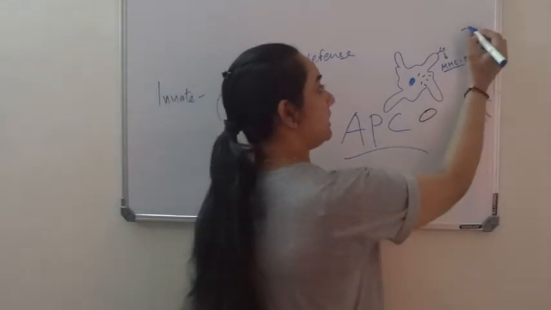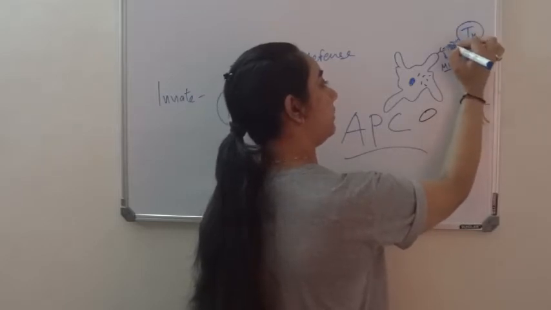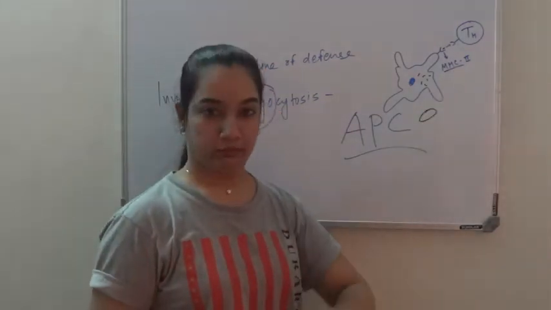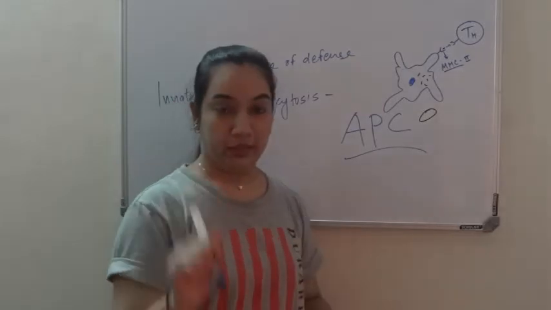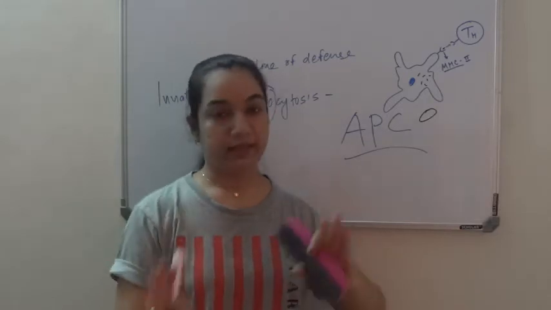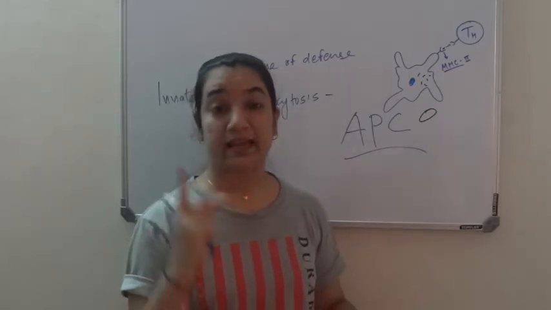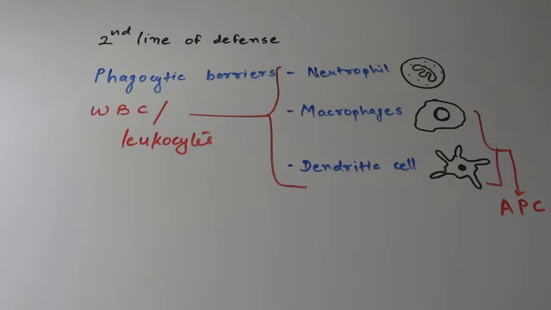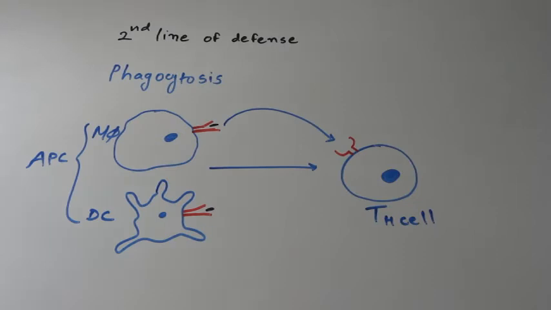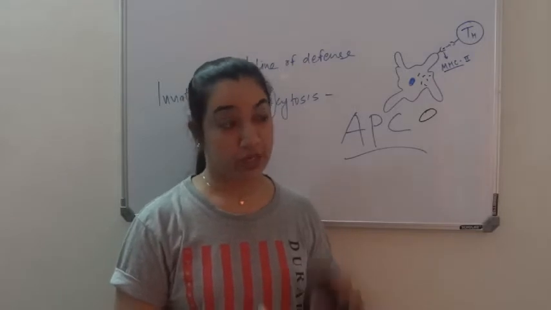Now the T helper cell can recognize this particular pathogen part or peptide and it will show a further immune response. So where I was telling about phagocytosis, neutrophils, macrophages and dendritic cells take up the bacteria and digest it. One extra function of macrophages and dendritic cells is that they act as antigen presenting cells, as in they will present this part of the antigen to adaptive immunity so that it can further take up and show an immune response to this kind of pathogen.